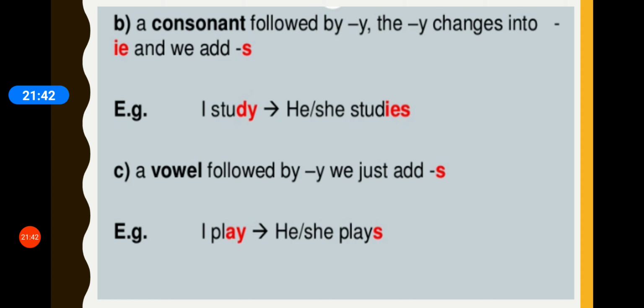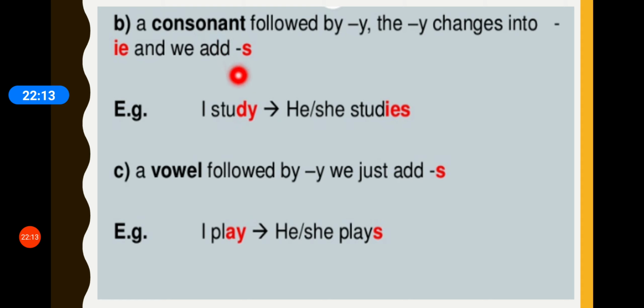Now another thing. When a consonant is followed by Y, the Y changes into IE and we add S. What does it mean? Let's have a look at an example. For example, I study. That means consonant, remember we have learnt in articles, A, E, I, O, U are vowels. Rest all alphabets are consonants.